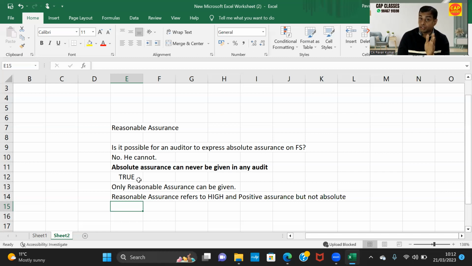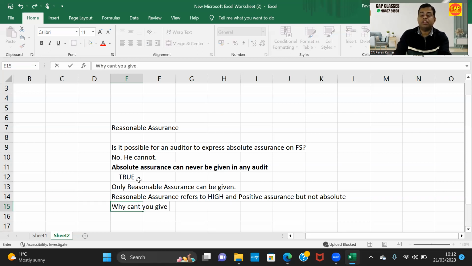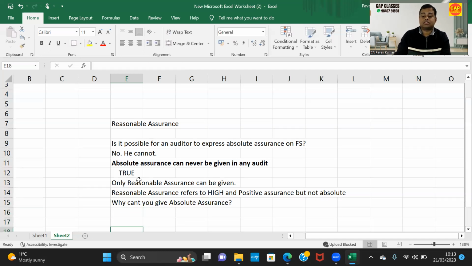I can give you a very high assurance. I can give you a positive assurance that the financial statements are showing a true and fair view, or are not showing a true and fair view, or are showing a true and fair view subject to these qualifications. It is a high level of assurance, but I cannot give you absolute assurance. Now, if you ask me, Pavan sir, why can't you give absolute assurance?